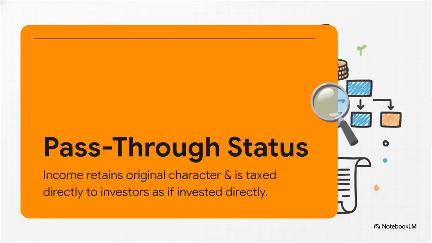Okay, so the absolute heart of this framework is something called pass-through status. In simple, everyday terms, this is a statutory mechanism that literally shifts the tax liability away from the intermediate entity, like the trust or the fund, and passes it directly down to the ultimate unit holder. But here is the crucial takeaway. The income perfectly retains its original character. If the fund earned dividend income, the investor reports it as dividend income. If it was a capital gain, it stays a capital gain for the investor. It's taxed exactly as if the investor had just bypassed the fund entirely and made the direct investment themselves. This brilliantly eliminates the friction of entity-level double taxation.